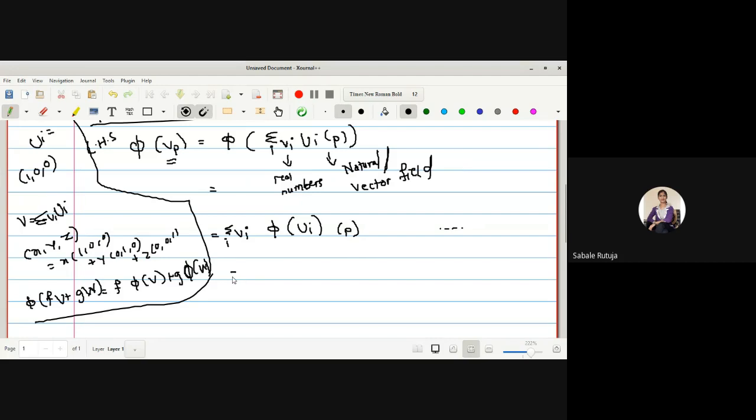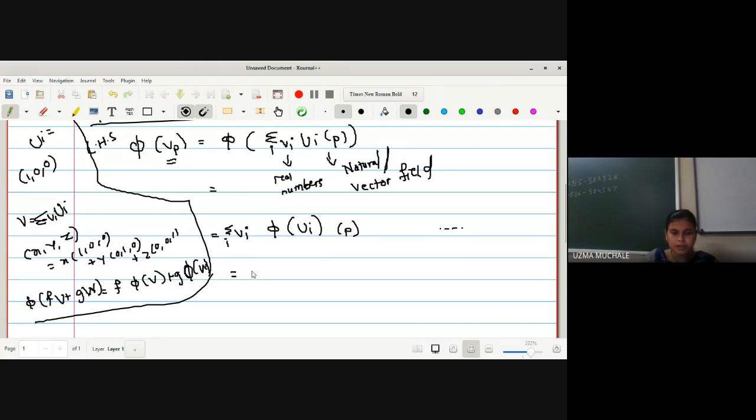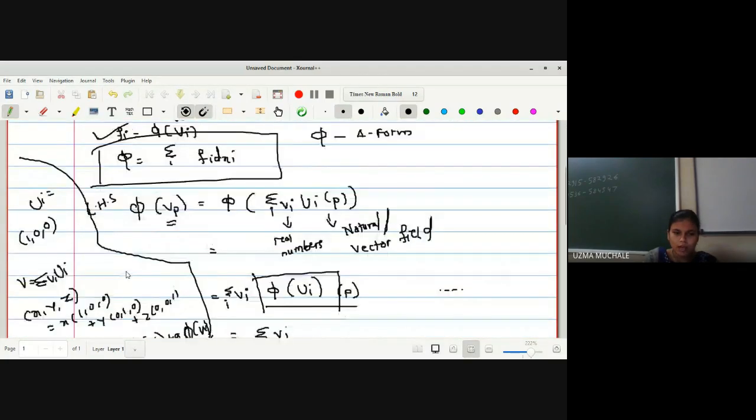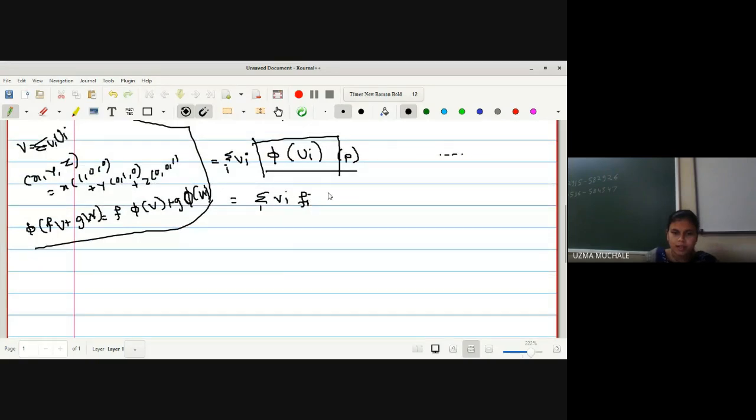Okay, so simply what we have done, we have just used the property of a one form. This summation over I vi as it is. Now everyone knows what is given to us. From the given thing we have Fi is equal to phi of ui. In the theorem we have been provided that Fi is equal to phi of ui. So I can write here Fi at a point P, right? So from where we have started? We have started with phi of Vp is equal to summation over I Fi Vi at a point P, right? So this is your LHS. Let me name it as equation 1.